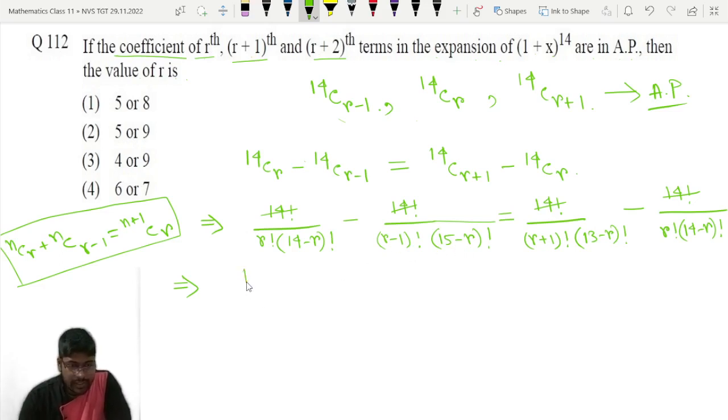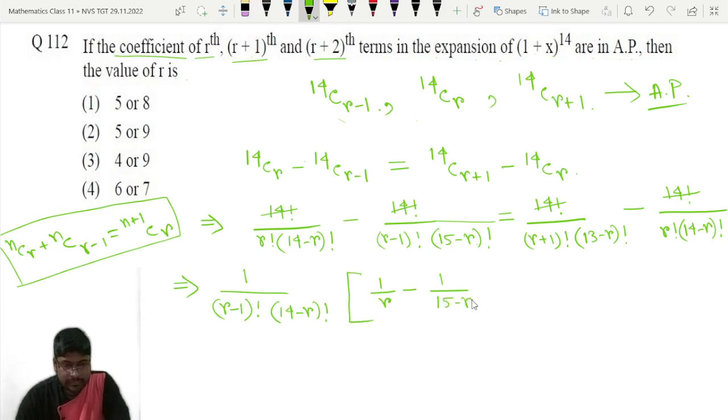I can take common r minus 1 factorial, writing r factorial as r into r minus 1 factorial, and 15 minus r factorial as 15 minus r into 14 minus r factorial. So I can take common 14 minus r factorial. If I take this common, then we will get 1 by r minus 1 divided by 15 minus r.